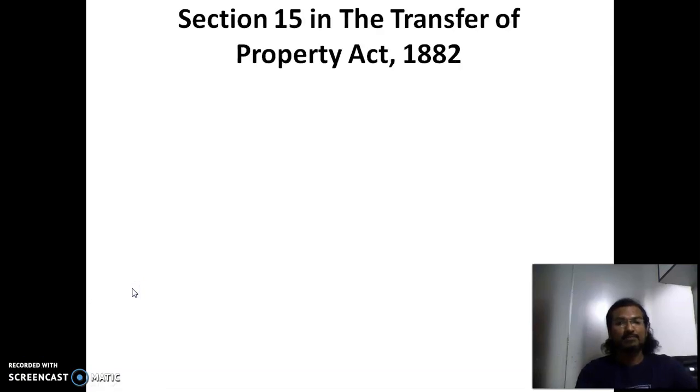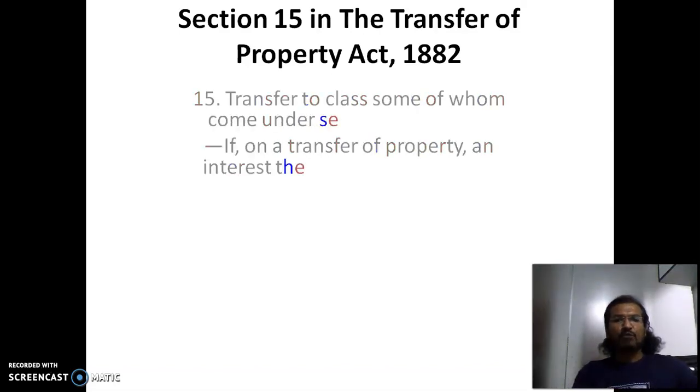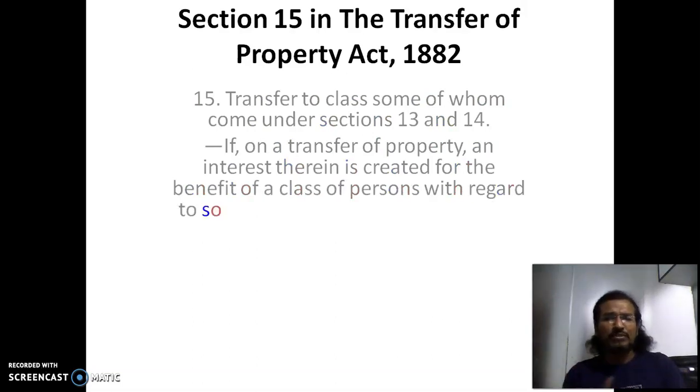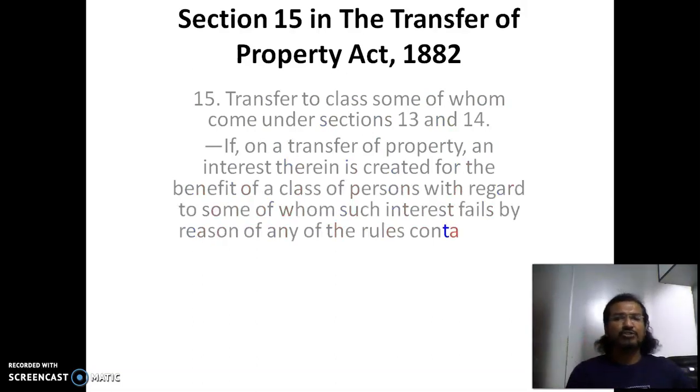We'll try to understand this. This is basically a revision of the previous sections, that is 13 and 14. Plus, additionally, there is something which we need to understand in this act. Let's see what it is. Okay. Very briefly, just go through it. We're going to come back to this section in detail.